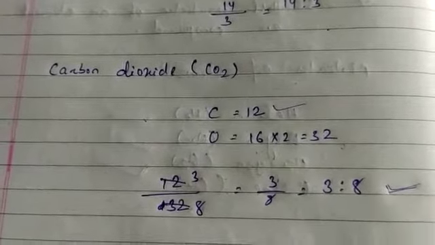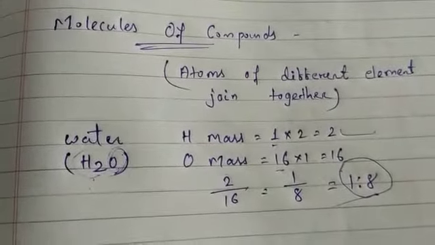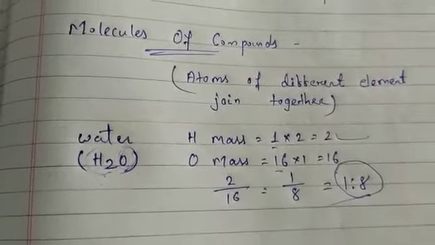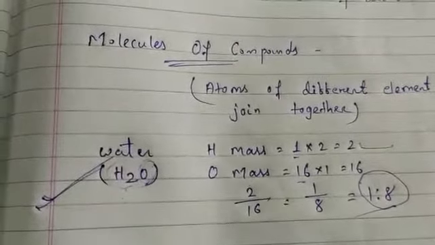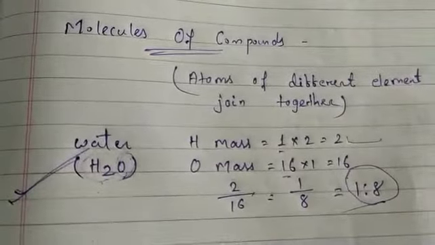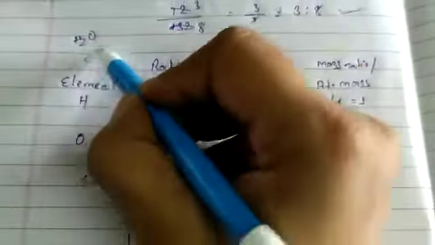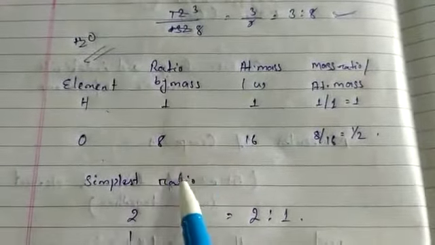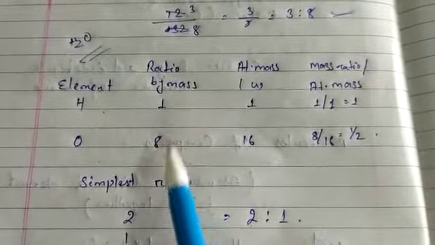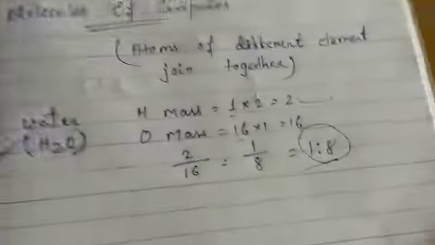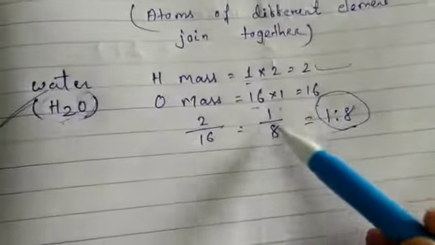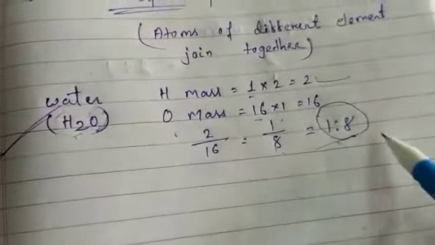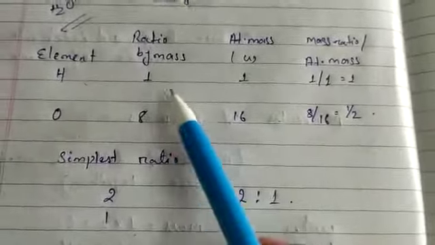We can get the simplest ratio also. From these ratios we can find the simplest ratio. I am giving only one example, the rest you will find out yourself. For water, the elements are hydrogen and oxygen. We found the ratio by mass is 1:8, hydrogen to oxygen, so we put it here. The ratio by mass is 1 and 8.